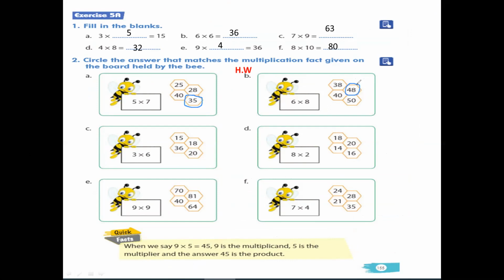Okay. So the first homework is that you have to complete 5A, question number 2. And after that, you have to write the table from 1 to 10 in your notebook. Okay children. So in the next period, we will learn more about multiplication. Till then, everyone keep practicing. Okay. So bye-bye.